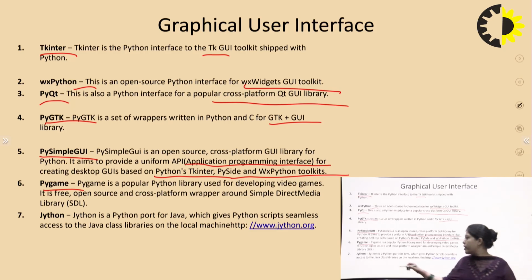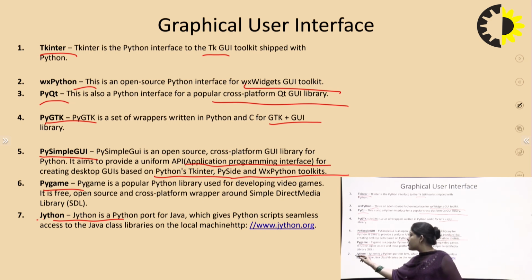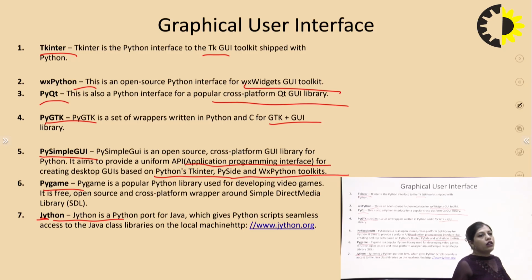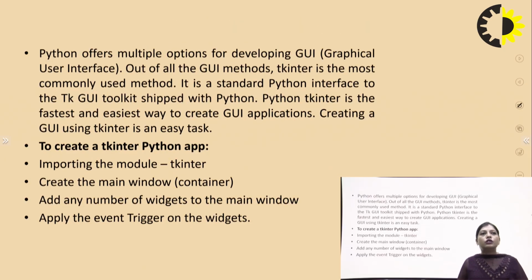Next is Jython. Jython is a Python port for Java. Here, J stands for Java, which gives Python scripts seamless access to the Java class libraries on the local machine. Among all of the GUIs, the most famous GUI in Python is Tkinter.